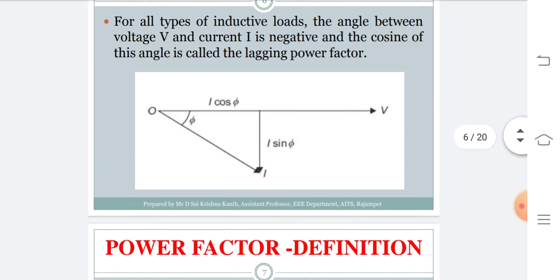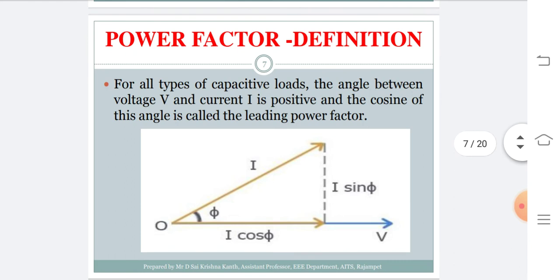Similarly, if the loads are capacitive in nature, that is, leading loads, then the current leads the voltage, and the cosine of this angle is treated as the leading power factor of the system. As usual, the voltage vector is taken as reference, and the current vector is drawn in a leading manner, ahead of the voltage vector, as shown in the figure. So the angle may be greater than 0 but less than 90 here also.